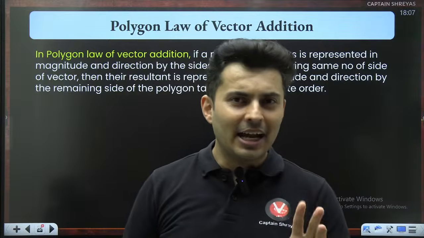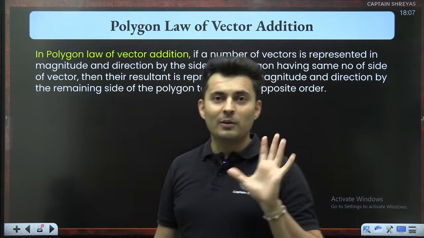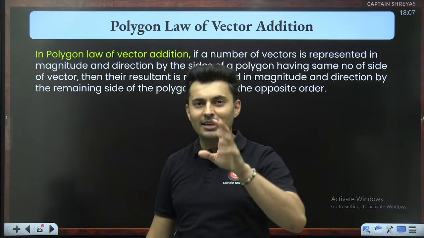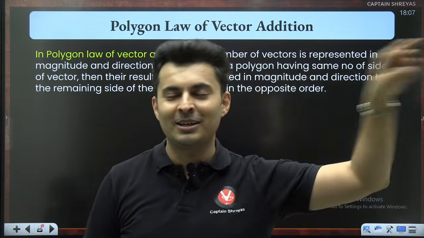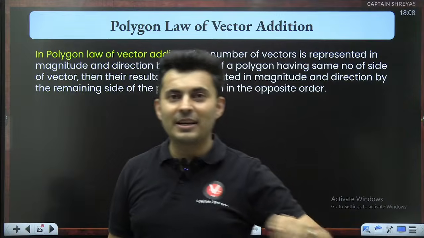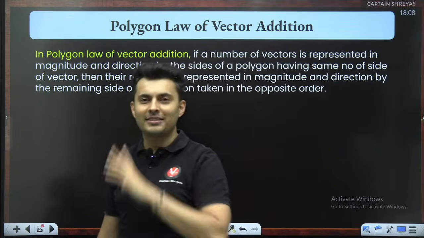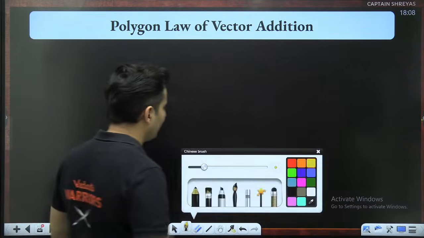How? In triangle law, you draw the missing side of a triangle. Imagine there were 4 or 5 vectors. You keep joining their head with the tail, head with the tail, head with the tail. You will find a nice polygon like a constellation and stuff. You will see a missing side of the polygon. The missing side of the polygon is the net or the resultant vector. As simple as that. So let's understand what I mean by it.